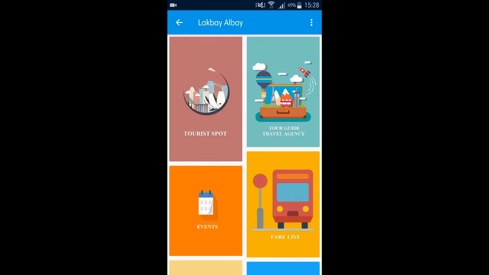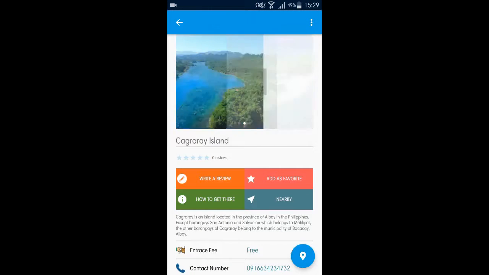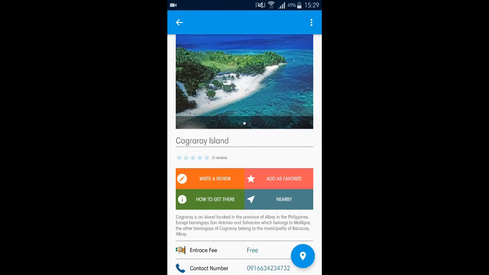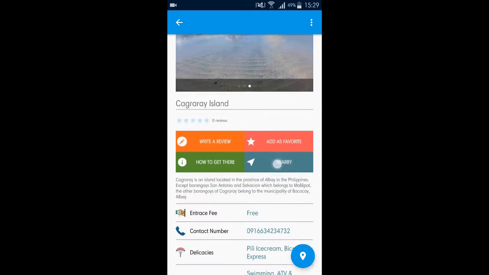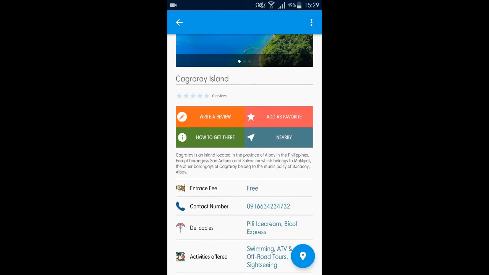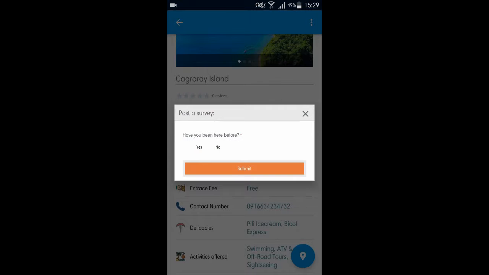And lastly, a revision in our Android app includes the changing of the font size during writing a review on a specific tourist spot. So let's try that out and edit and write a review. We also changed the buttons or icon indicators and included text on the buttons so that it would be easily recognized by the users. So let's write a review.